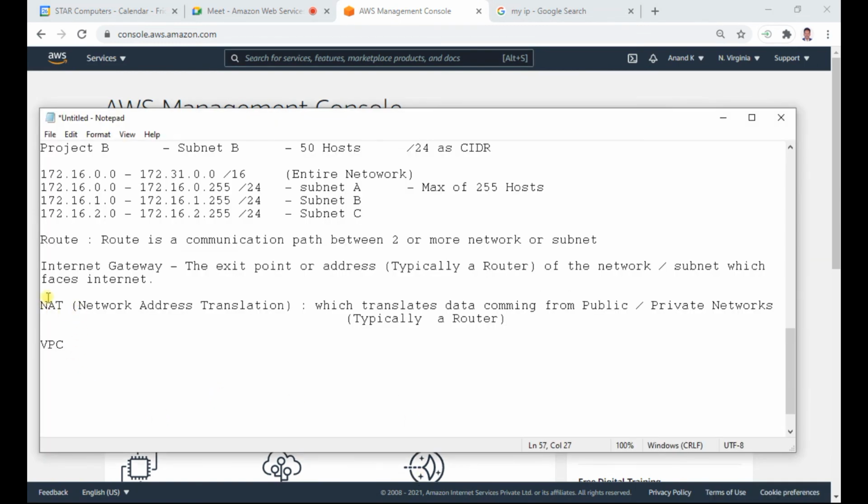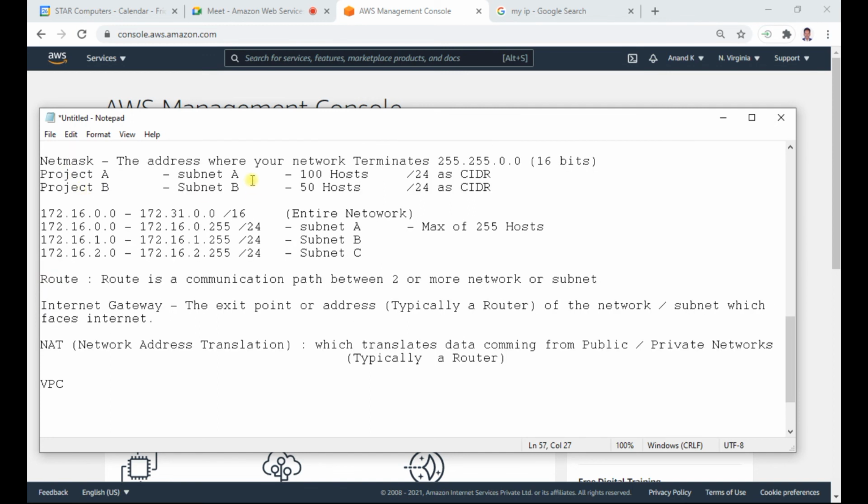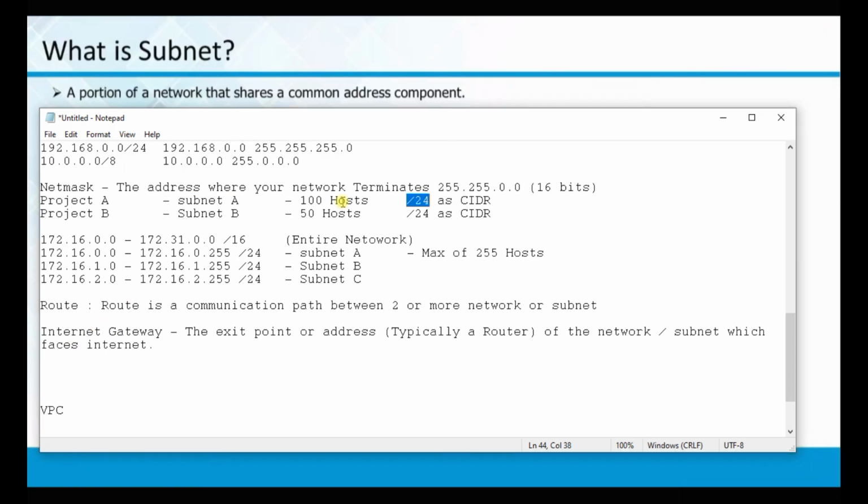We need to define this NAT gateway to subnet A, so that the data which is coming from subnet B or whatever it is can reach subnet A, translates via NAT, goes to the internet gateway and reaches us. Okay, so now quickly let us start our lab of VPC. This is very, very important.